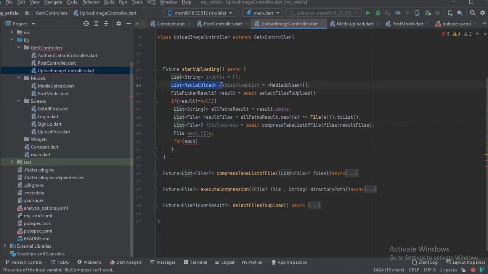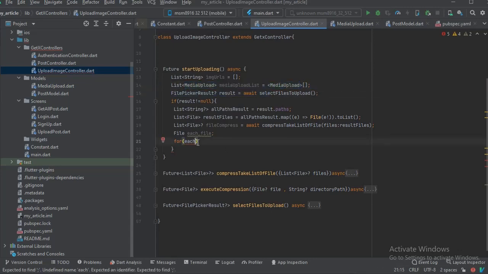When we loop through it, we're going to create a media upload. Remember, we have a list of media upload here. This is what we're going to send to the API, right? So we need a list of these, so we need to create it.